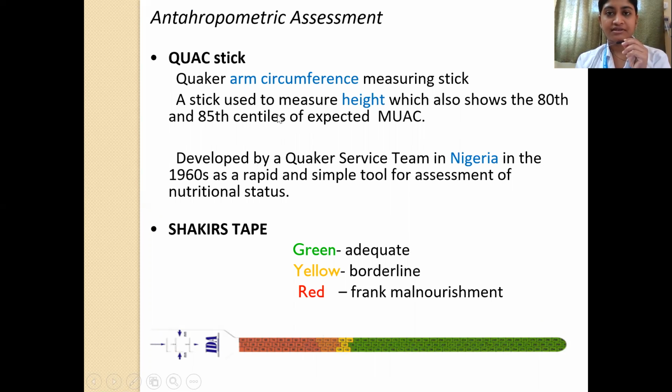So the Quac stick is just a measure of assessing the mid upper arm circumference only. So there is something called a Quaker arm circumference measuring stick. This is a stick that is used to measure the height, which also shows the 80th and the 85 centiles of the expected MUAC. And there is something called the Shakir stick that you can see here. So if you check the MUAC and you see that it is falling in the green zone, it means it is adequate. Yellow means borderline and red means frank malnutrition.